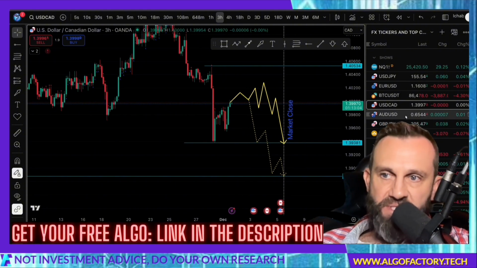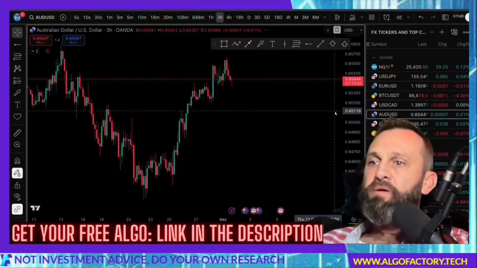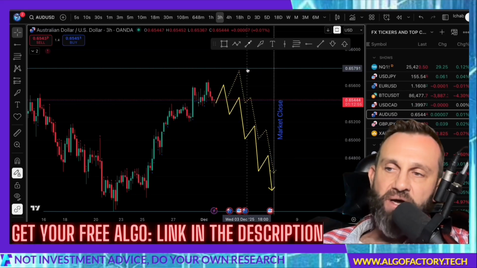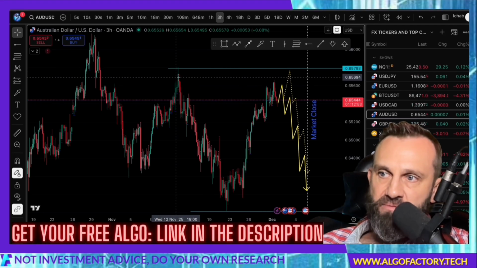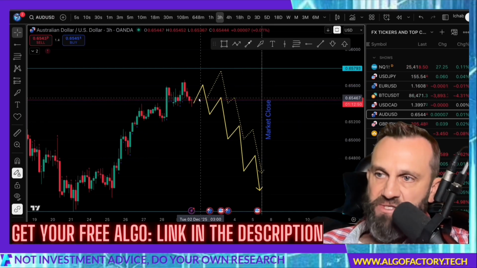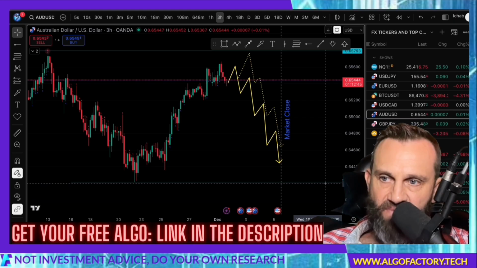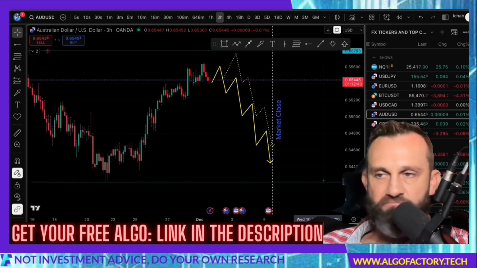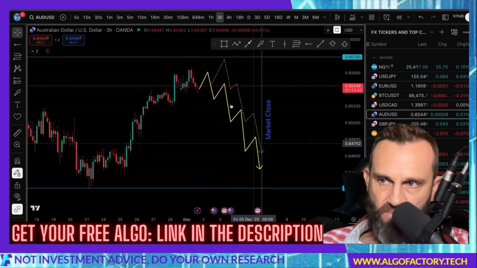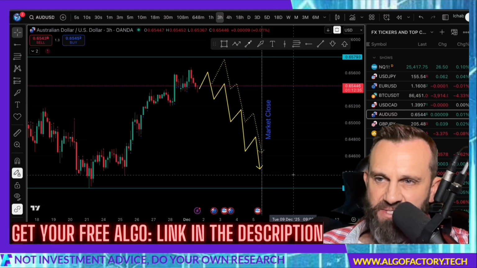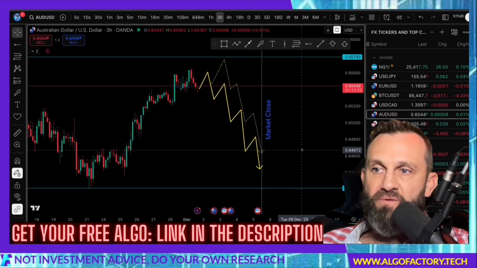Let's take a look at the Aussie dollar. This one I expect sideways and down. It may go all the way up to this 65.79 upper bound to grab some liquidity and then head down. That's possible. Or it may just simply kind of head down. I don't think we're going to see it touch this lower bound at 64.21. That would be rather bearish, but hey, that can happen. I'm not saying it won't happen, but what I'm saying is I think we see what we see on the chart, and probably not going to go past 64.37 really, but that remains to be seen.